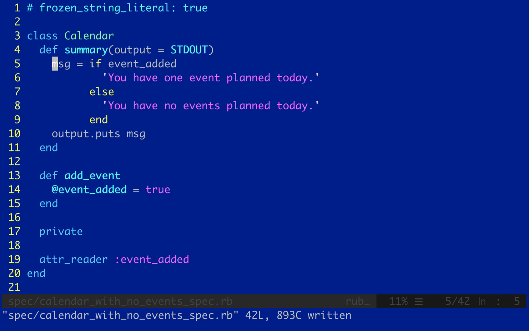Okay. So I tried last time to refactor out a method called message, but I undid that because it was the same thing as summary. The difference between summary and the message method was that message returned the message and summary printed the summary.